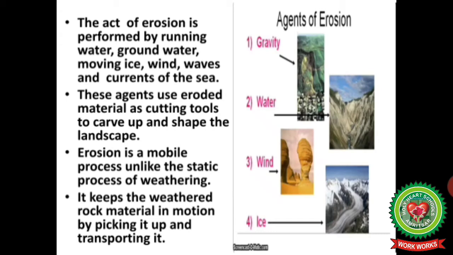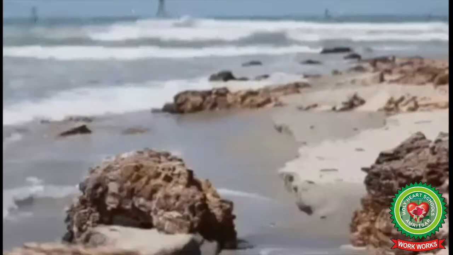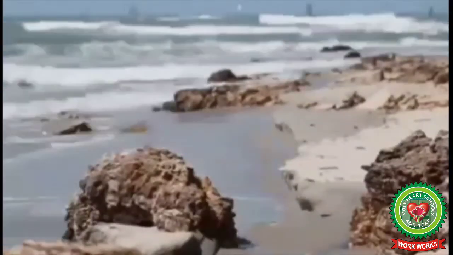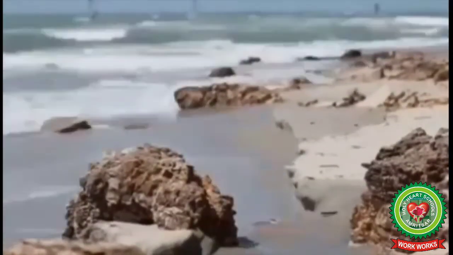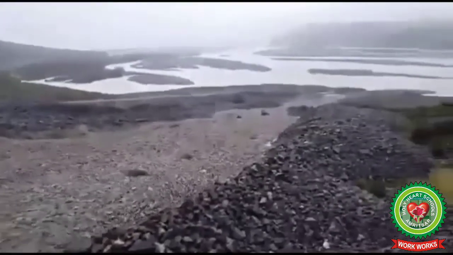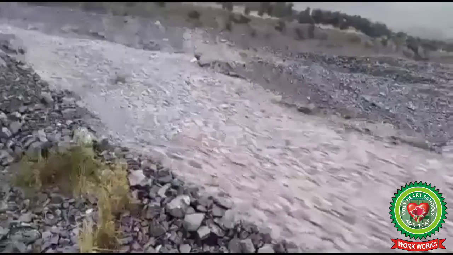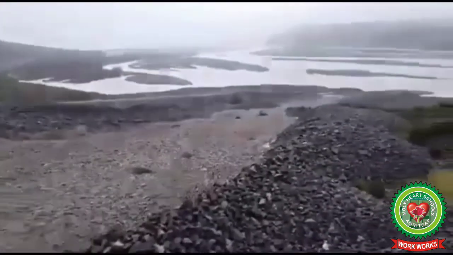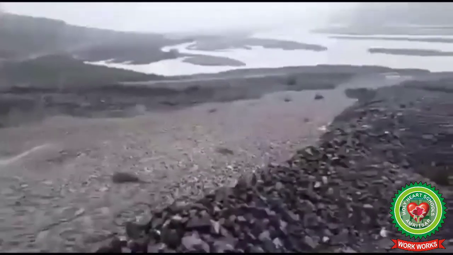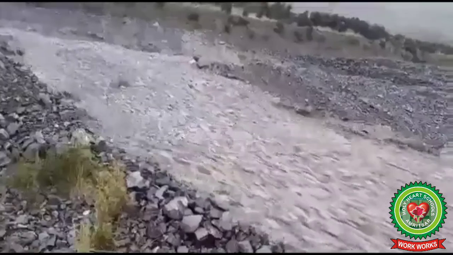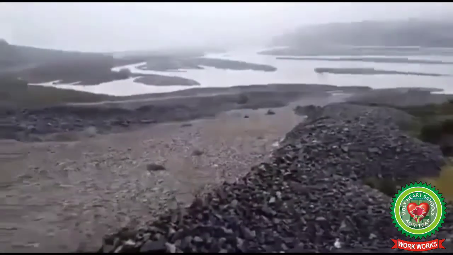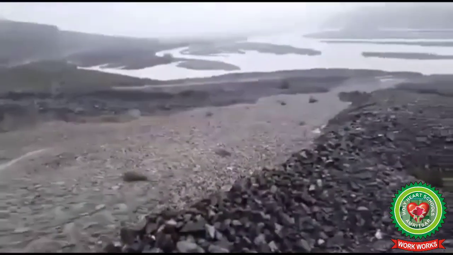The act of erosion is performed by running water, that is river, groundwater, moving ice, wind, waves and the currents of the sea. These agents use eroded materials as cutting tools to carve up and shape the landscape. Erosion is a mobile process, unlike the static process of weathering. It keeps the weathered rock material in motion by picking it up and transporting it.